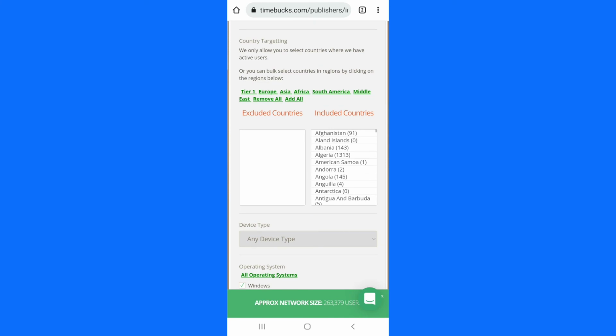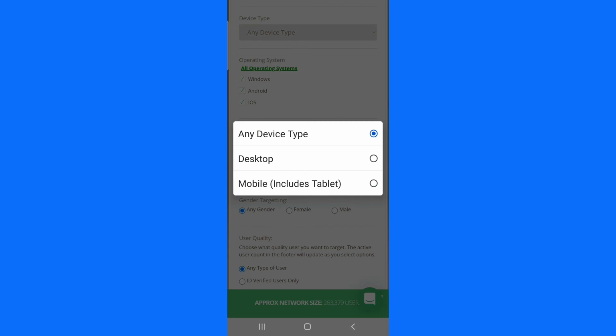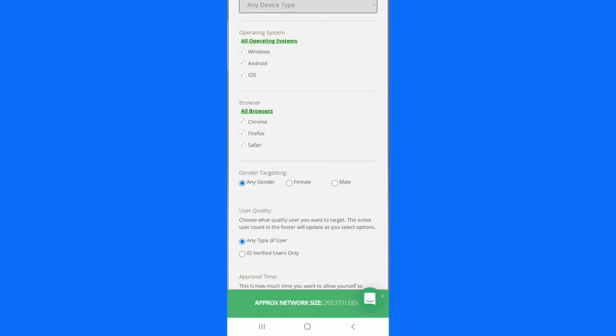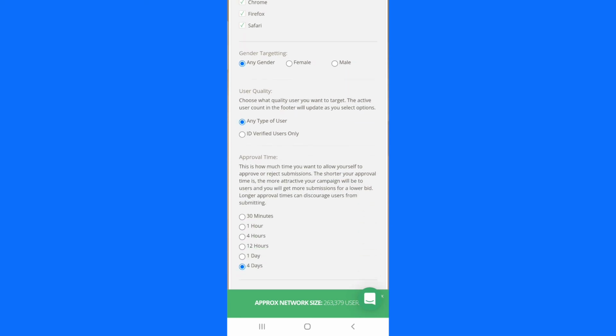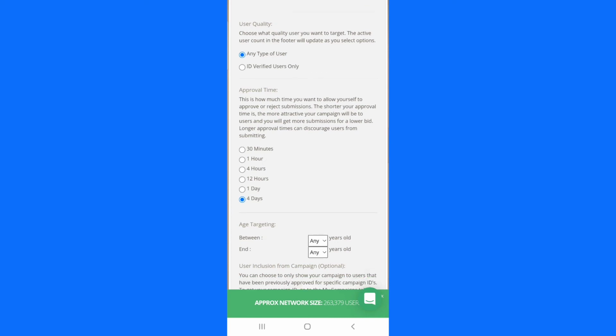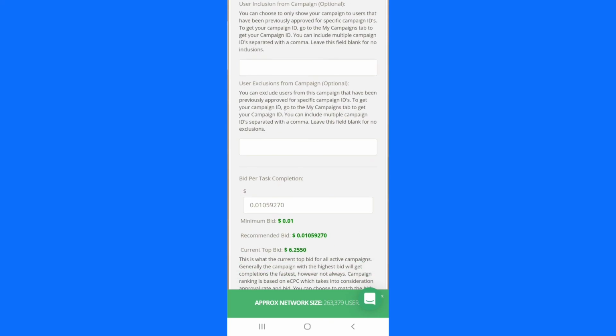I want the ad to display from, and I can select the devices I want to target, the Windows, the Android, or if I want to target Windows, Android, or iOS, and I can target the browser I want to use. You can add your own if you want. You can target male or female, and here you can add how long it will take you to approve anybody that participates on this task. Here you can select the age of the person, and here you don't need it.